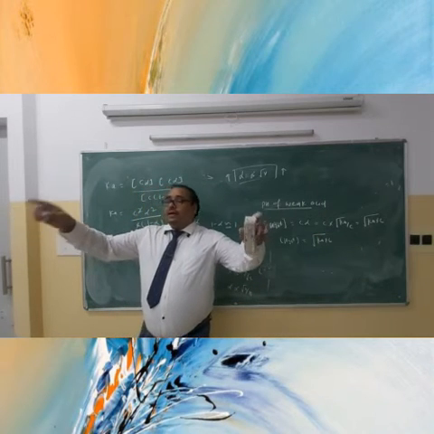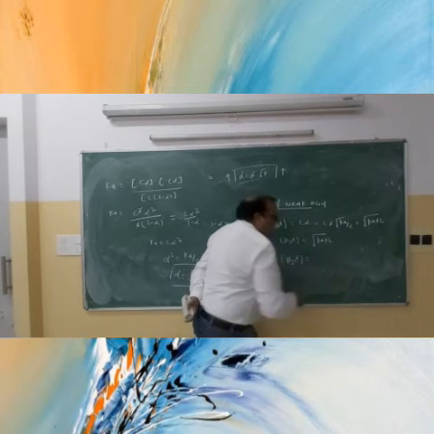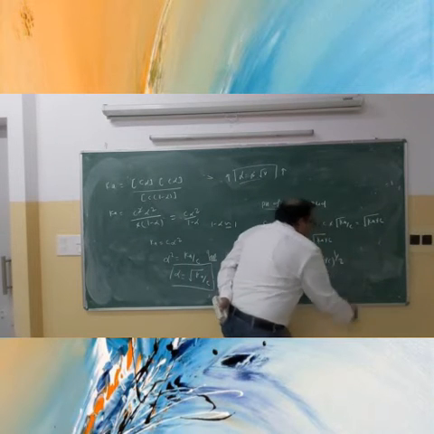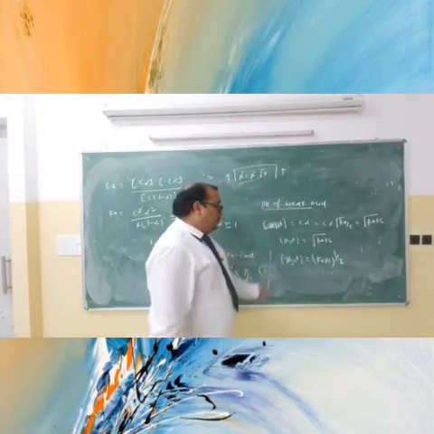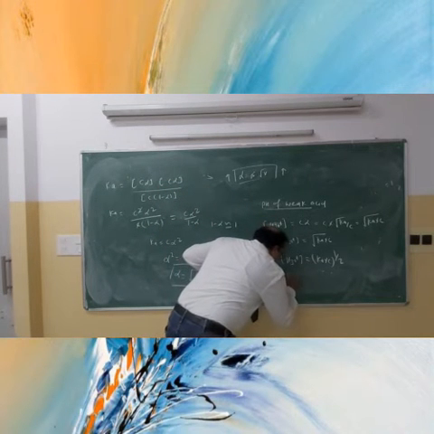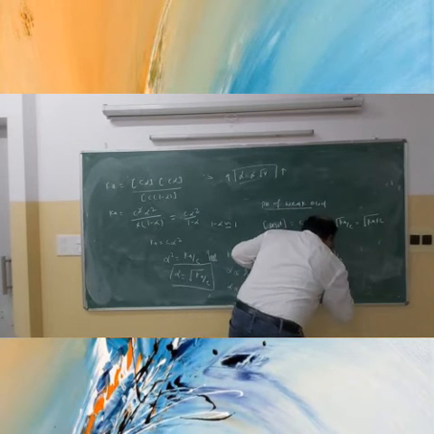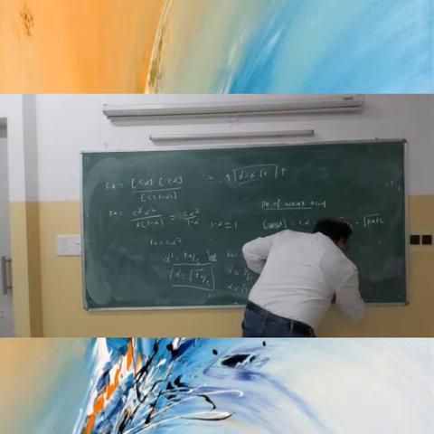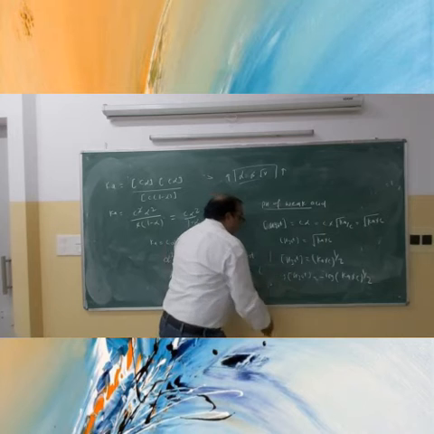So you can write the hydrogen ion concentration is equal to (K into C) to the power 1 upon 2. Why are we doing it like that? Because we will calculate the pH of the weak acid. Take the minus log of both sides. The minus log of the hydronium ion is equal to minus log of (K into C) to the power 1 upon 2.